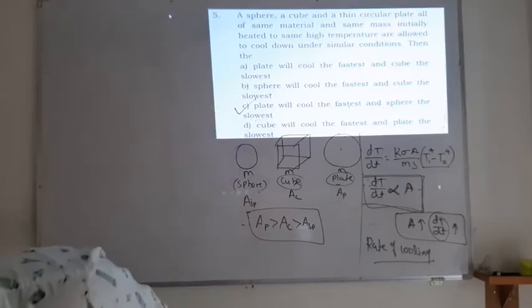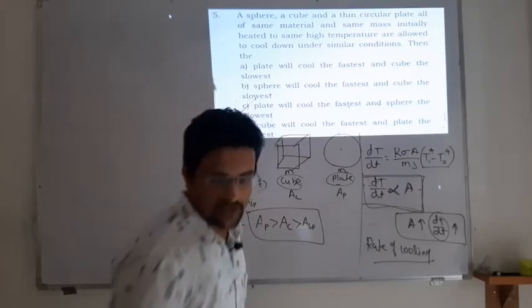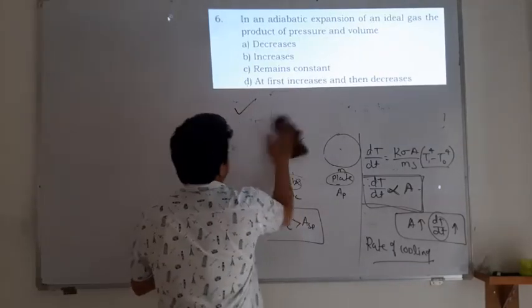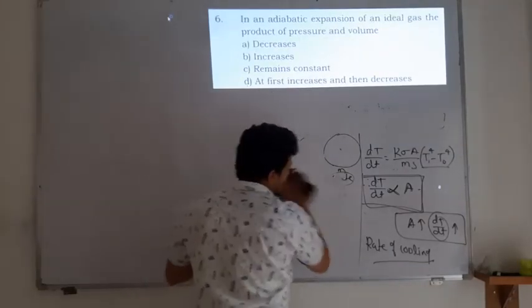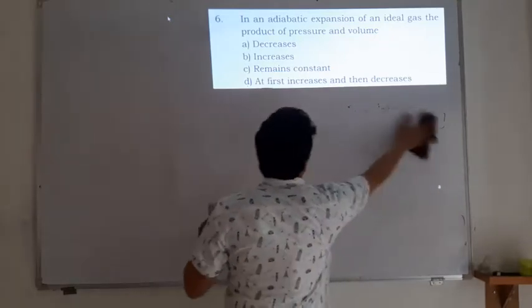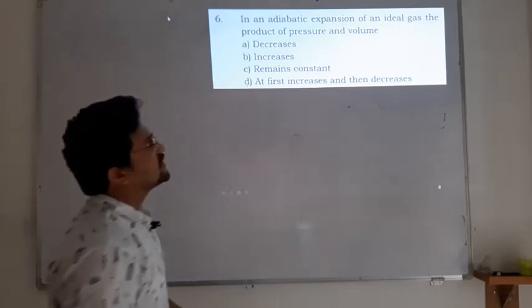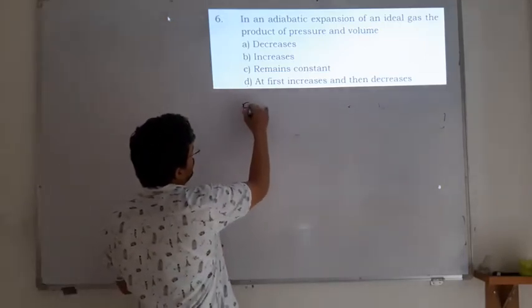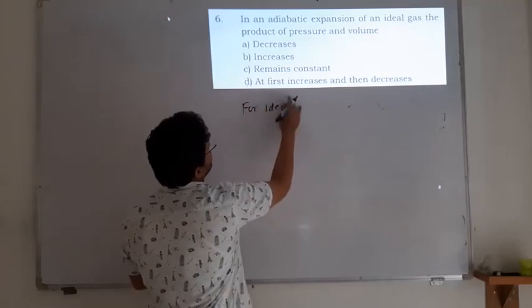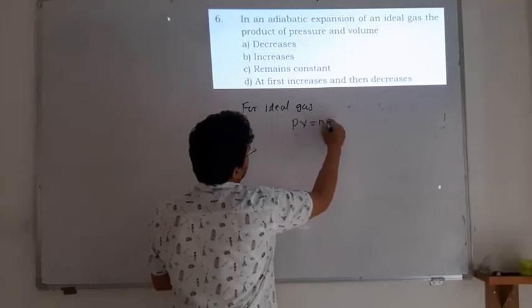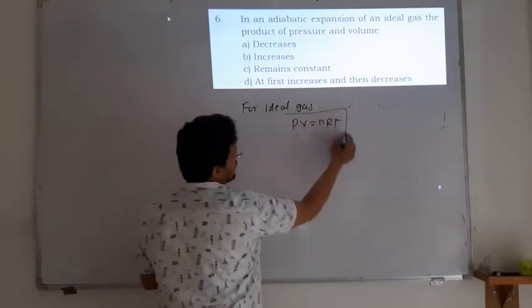Okay, next question. This belongs to thermodynamics. Here, in an adiabatic expansion of an ideal gas, the product of the pressure and the volume. We know for an ideal gas, PV is equal to nRT. This is the equation.